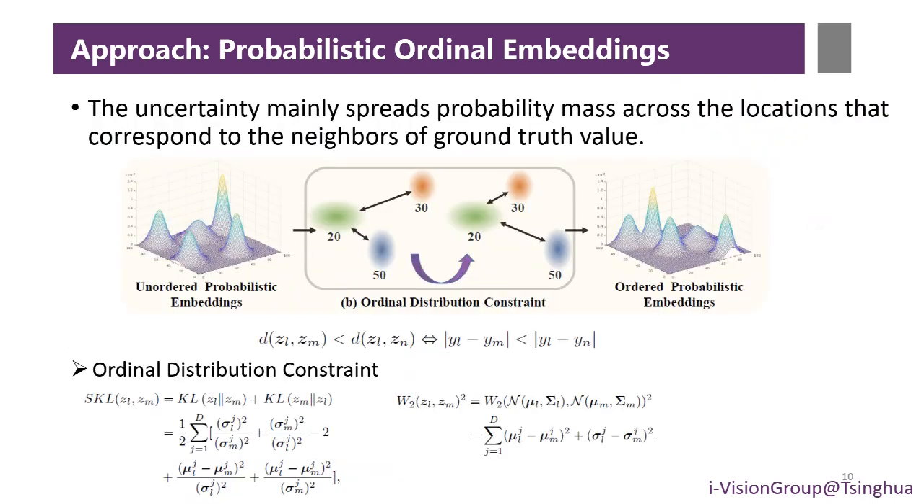The uncertainty mainly spreads probability mass across the locations that correspond to the neighbors of the ground truth value. For example, if we estimate the age of a person as 30, then his uncertainty in the embedding space depicts that he is around 30. Therefore, we expect that the ordinal relation in the target space can be preserved in the embedding space. Therefore, we propose the ordinal distribution constraint to enforce the ordinal relations in the embedding space with the symmetrized KL divergence or 2-Wasserstein distance.